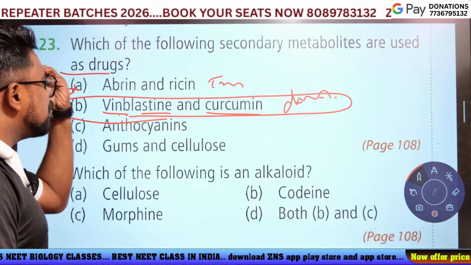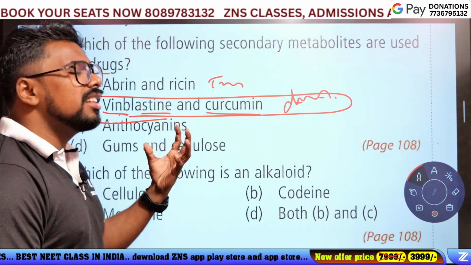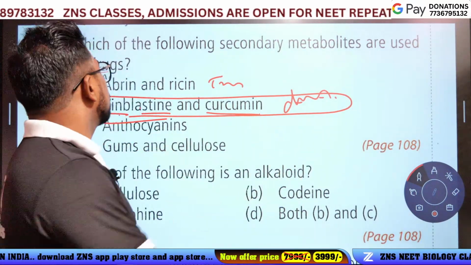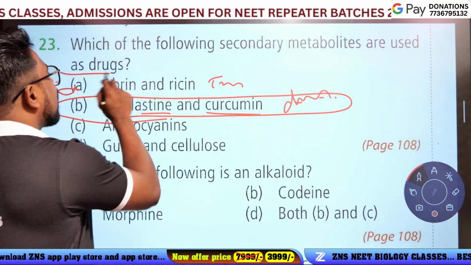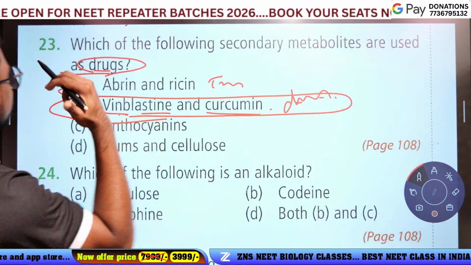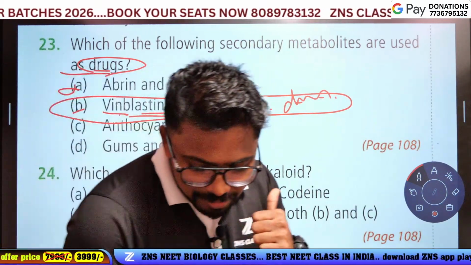What happened? The vinca and blastine eat cucumber, they are unconscious because cucumber is a drug. Just remember. Option B is the answer.